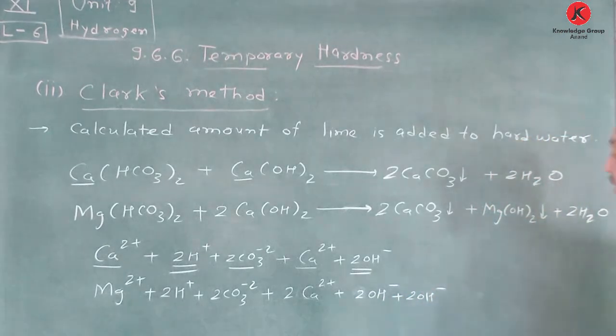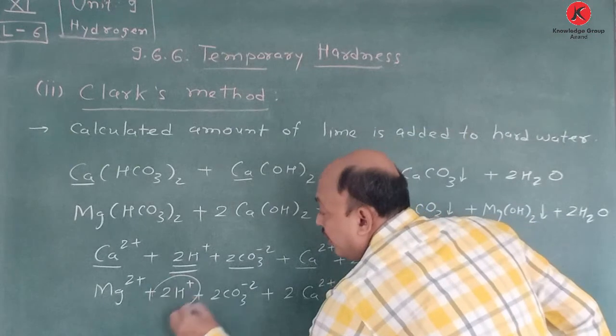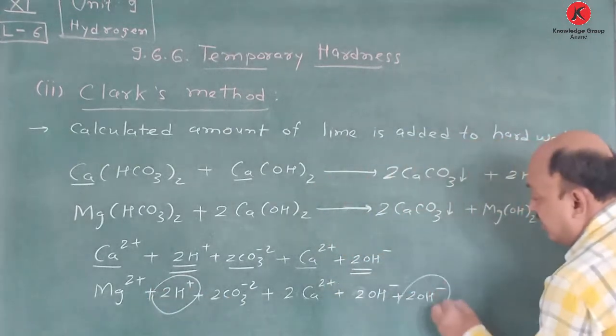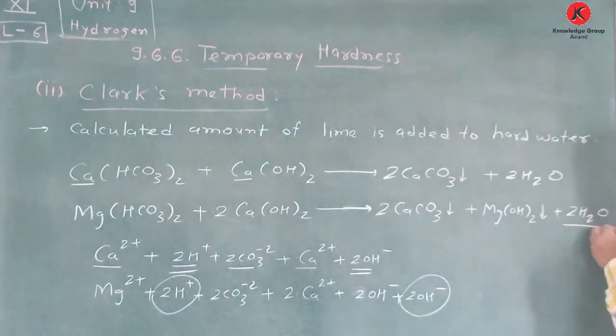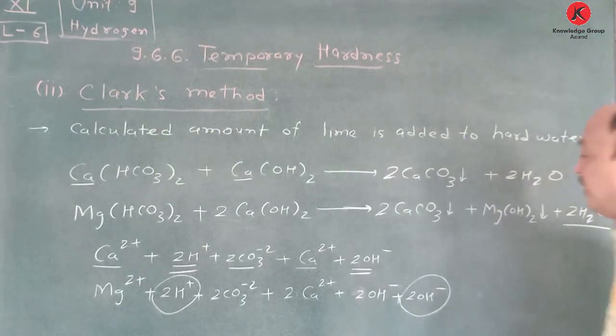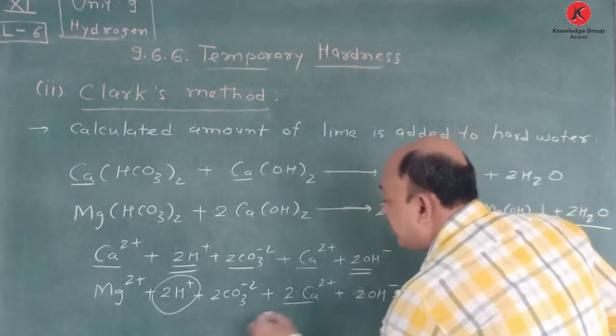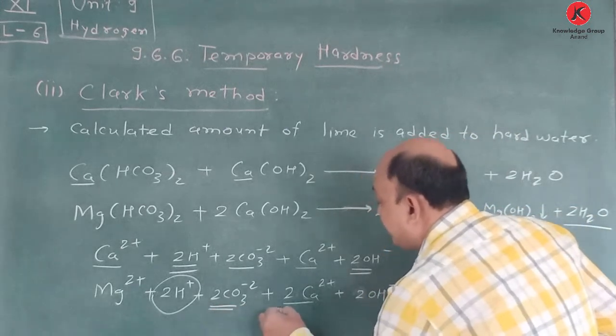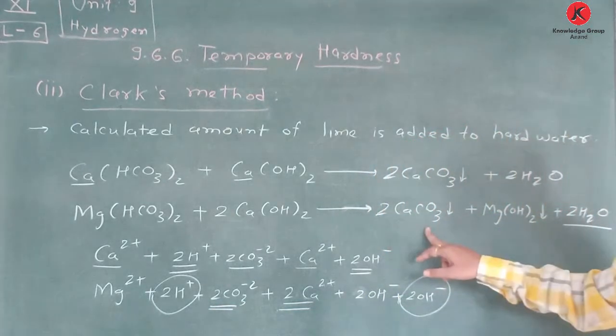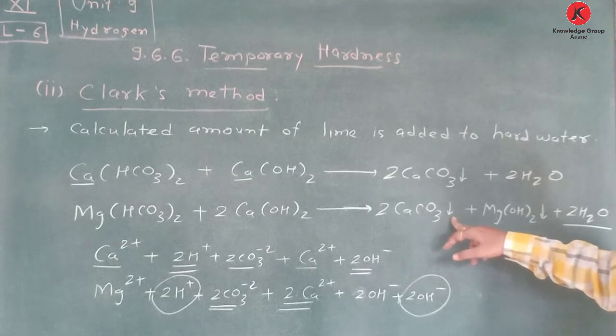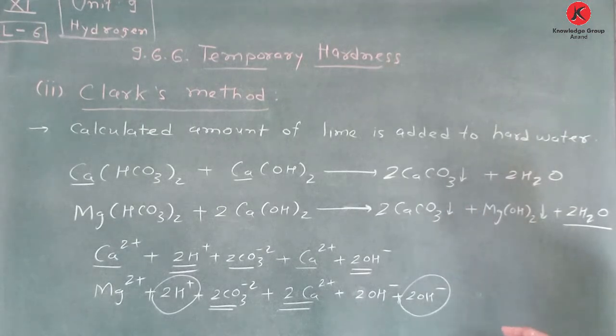This is very easy. So just which thing is removed? Twice H plus and twice OH minus, so 2 moles of water molecule is removed. Then you just see here 2 Ca plus 2 and 2 CO3 minus 2, and that's why you can say that 2 CaCO3, this we can say filtrate form is complete. And now it is very important.